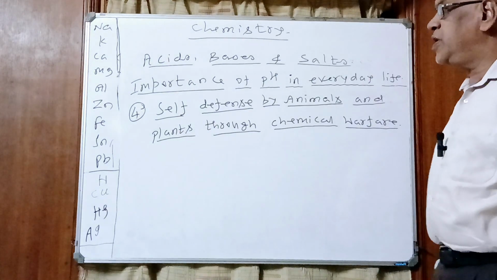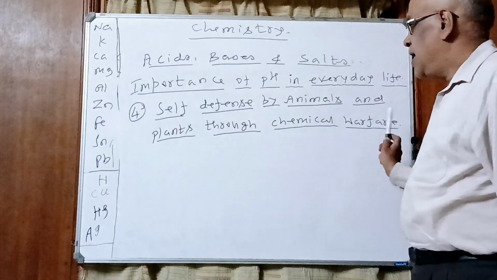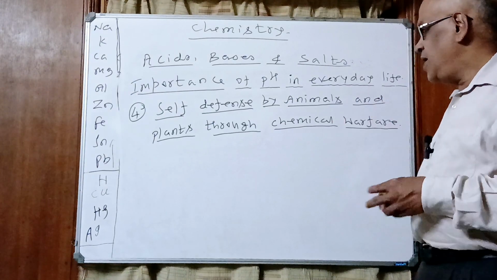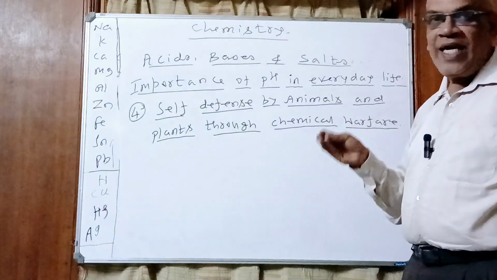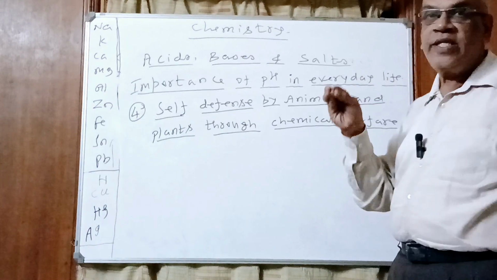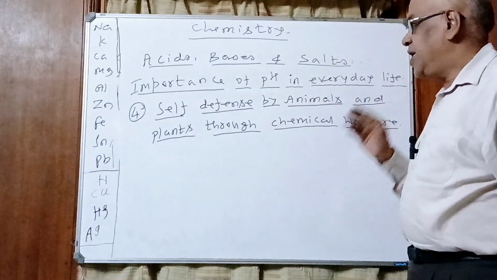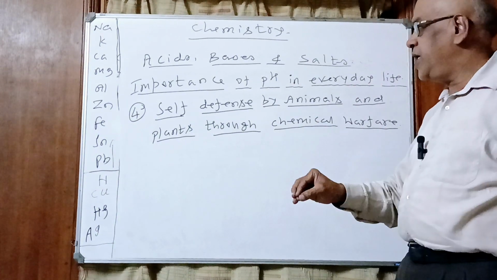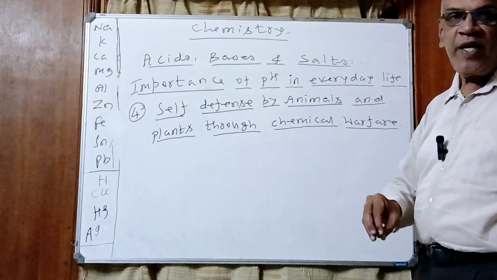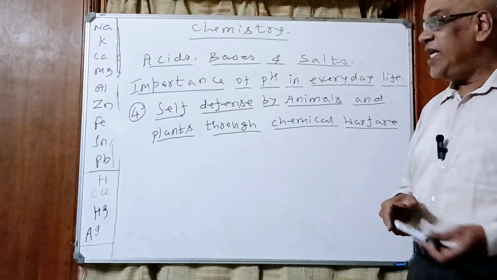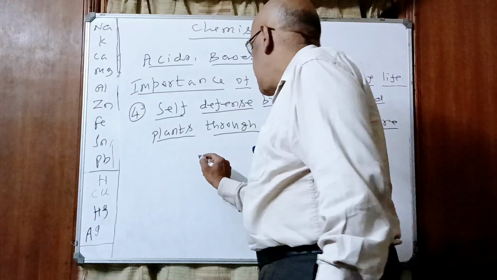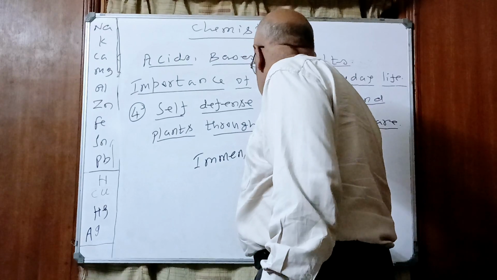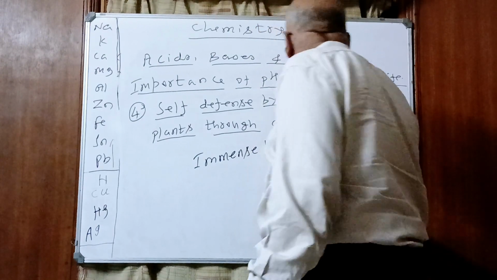Fourth and last point, children: self-defense by animals and plants through chemical warfare. Many animals inject acids or bases into the skin of their enemies. These chemicals released from the body of these animals cause immense pain and burning. Immense means severe pain.